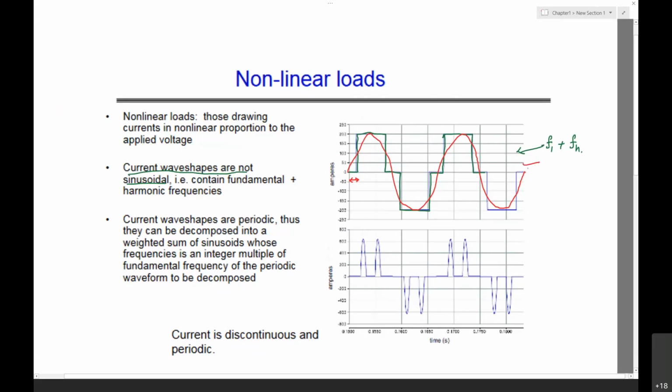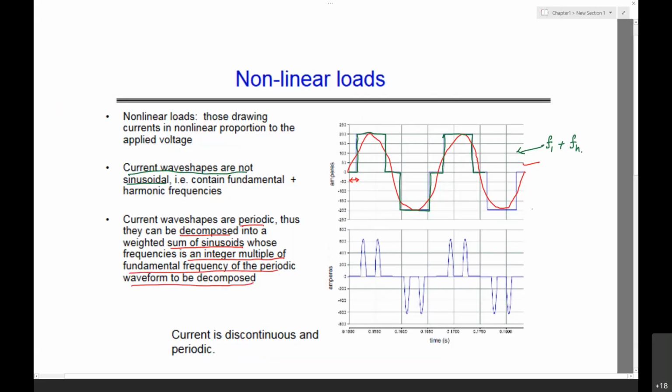Now, in the next waveform, the current waveforms are periodic, thus they can be decomposed into a weighted sum of sinusoids whose frequencies are integer multiples of the fundamental frequency of the periodic waveform being decomposed.